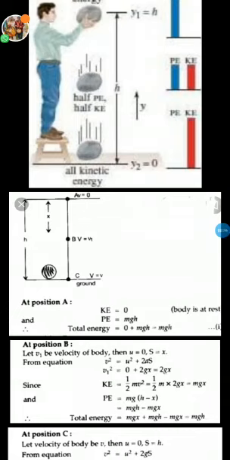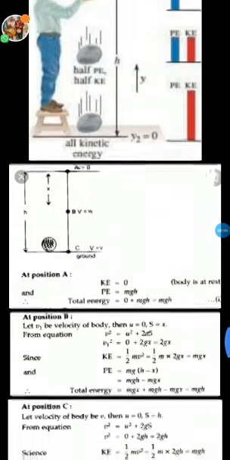Now to eliminate v here, we know that v square minus u square is equal to 2as. As you know, u is 0 because the body was initially at rest. Therefore, v1 square is equal to 2gx. Now, putting the value of v1 square in this equation, we get kinetic energy is equal to mgx.